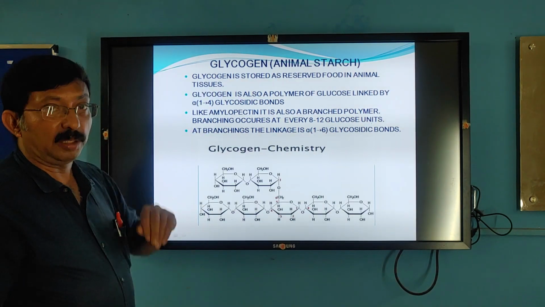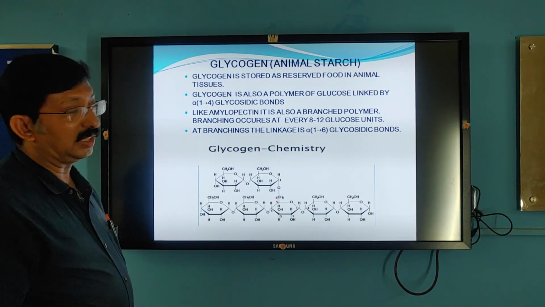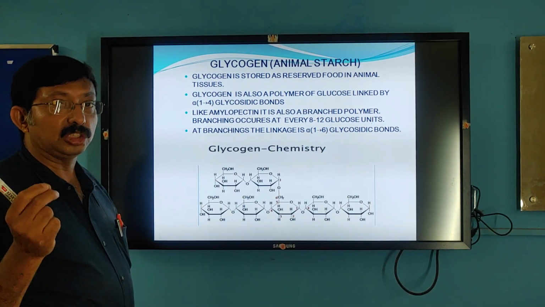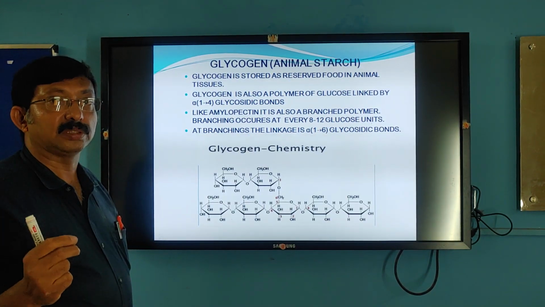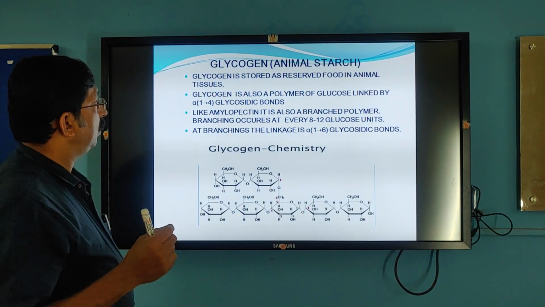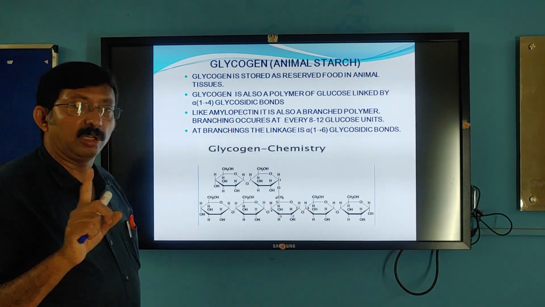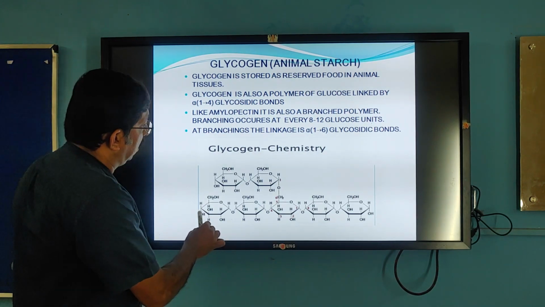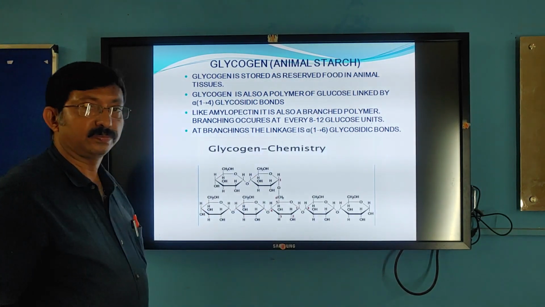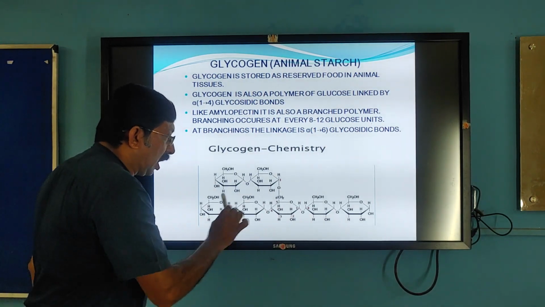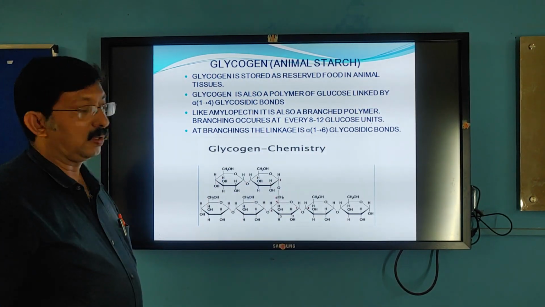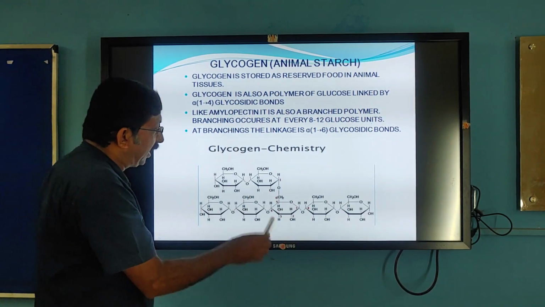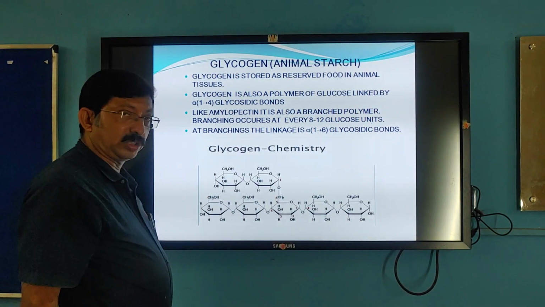Next, a similar one, that is glycogen. It is animal starch because it is the reserve food material in animals. It is stored in the liver and in muscle tissue. It is similar to amylopectin. Similar to amylopectin means here also it is a polymer of alpha D glucose, with alpha 1,4 glycosidic linkage, and it is also branched like amylopectin. At branching it is 1,6 glycosidic linkage.